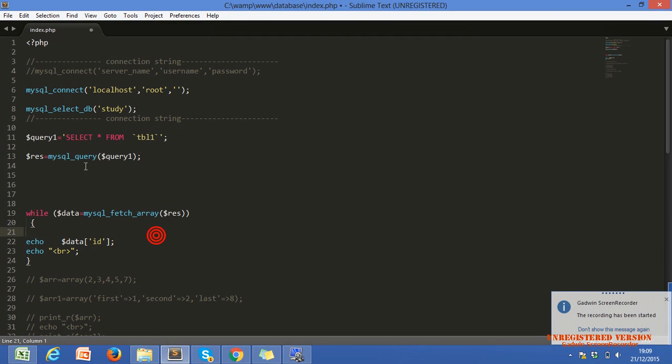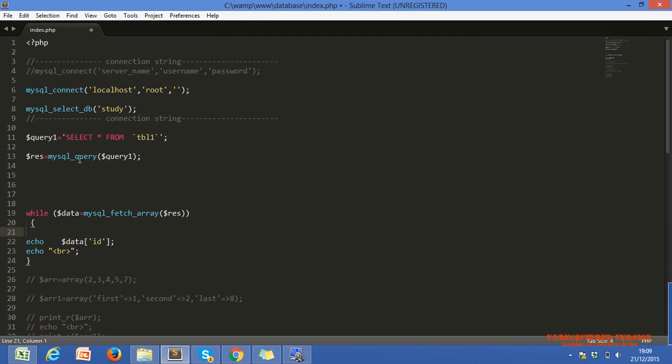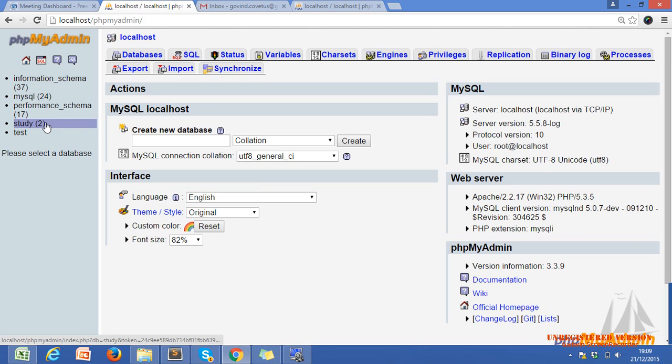Now, this is our predefined function. We use that function for just executing a query. It is the initial stage. What we have done in the database,